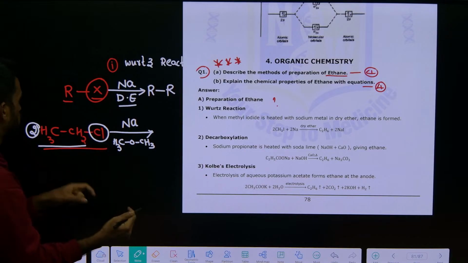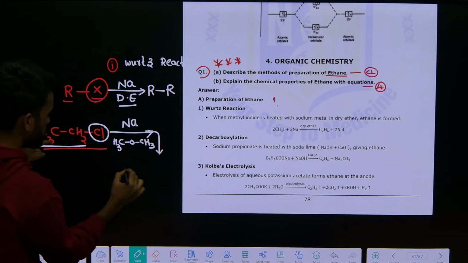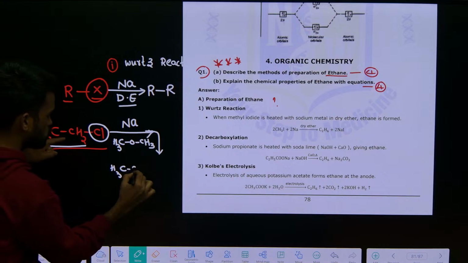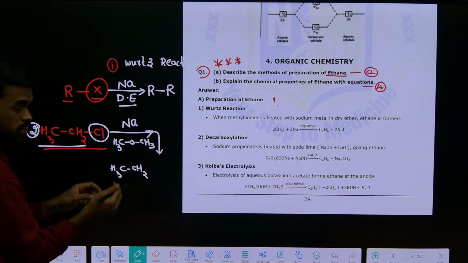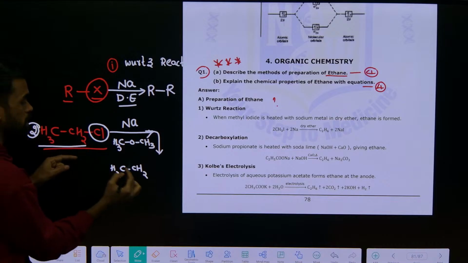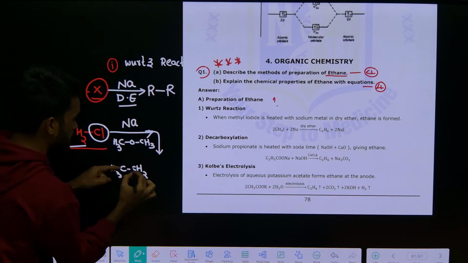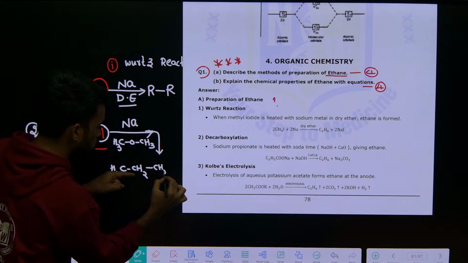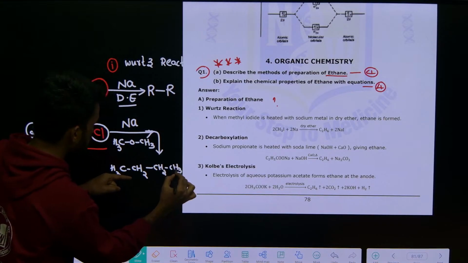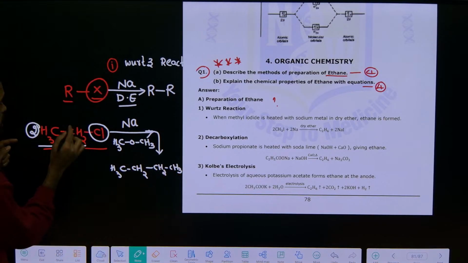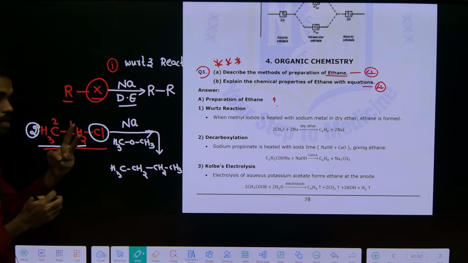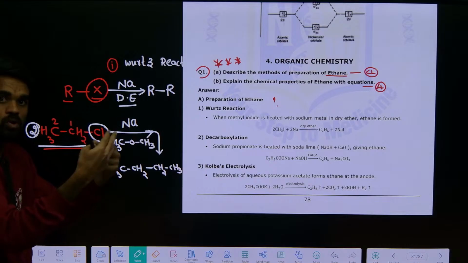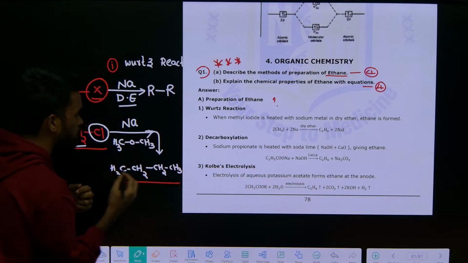Just join them, so that we get CH3, CH2. We have taken 2 of them, so join the 2 alkyl groups: CH3, CH2, again CH2, then CH3, like this. Your starting material has 2 carbons in one compound. When they join, how many will there be? 4. So we are going to get a 4 carbon chain here.